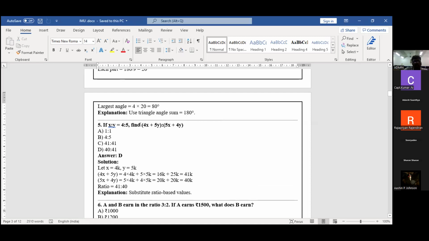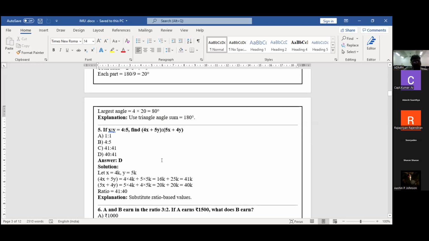And the question is 4x plus 5y is to 5x plus 4y. So the common ratio is nothing but 4 is to 5 only. I want to find the x value and y value. Finally, I'm going to substitute those values in this question and get the answer.